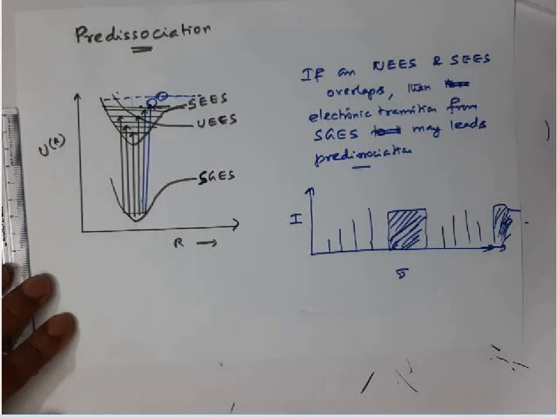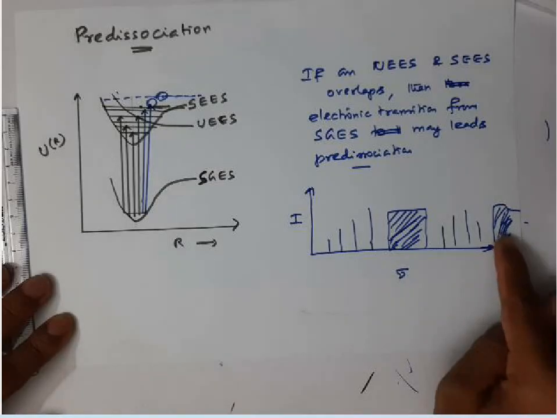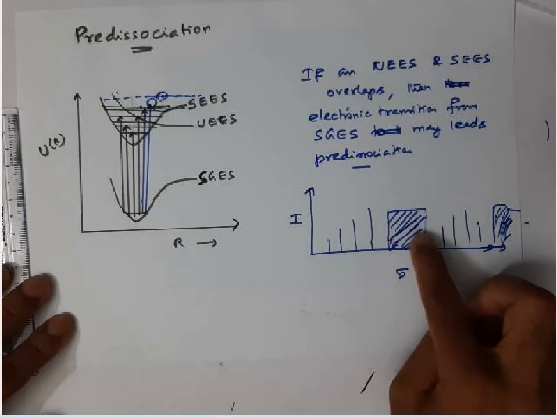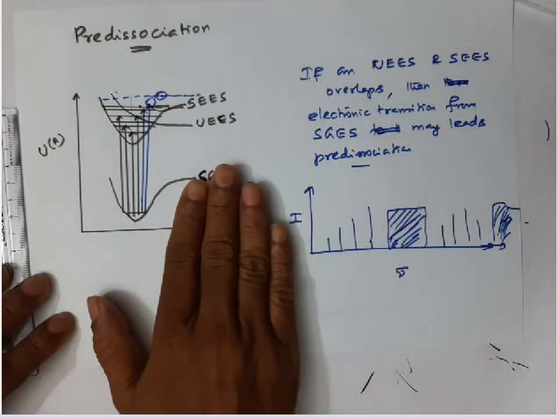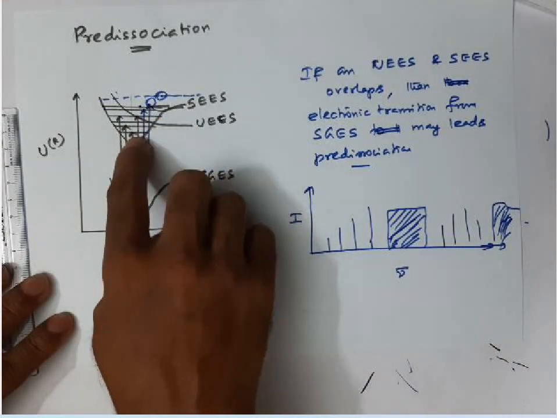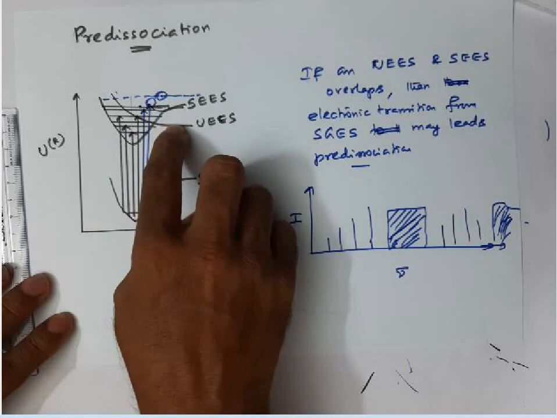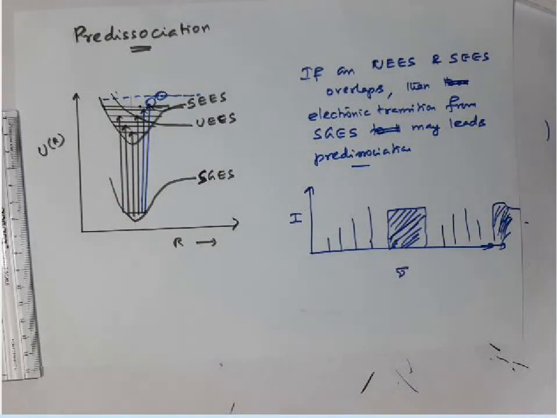So before normal dissociation, sometimes dissociation of the molecule will occur, and that is called pre-dissociation. Pre-dissociation occurs whenever two excited electronic states, one stable and the other unstable, overlap. This is the concept of pre-dissociation.